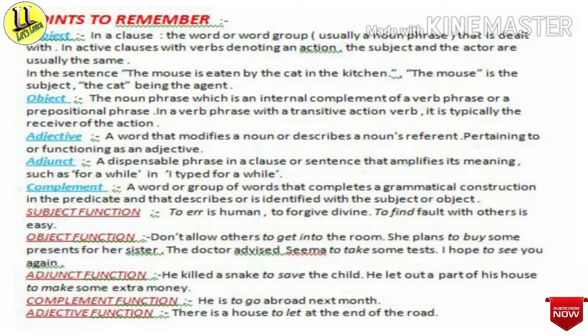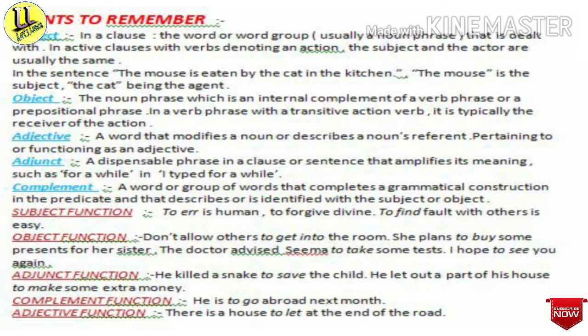And then about adjective function. There is a house to let at the end of the road. Here to let is non-finite and it is used as the adjective function of the sentence. Now we will see about some verbs that can be used with a to plus verb or without to plus verb. And what are the verbs that are used with to and what are used without to as non-finite verb.